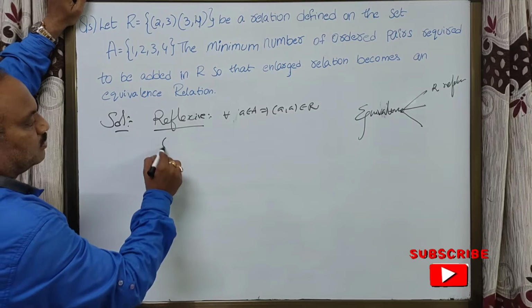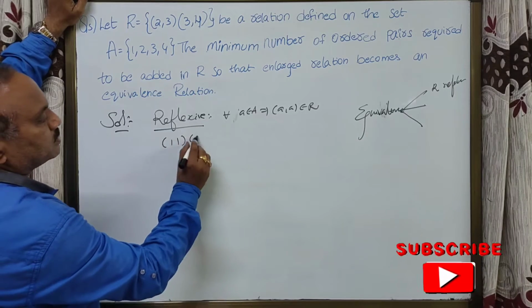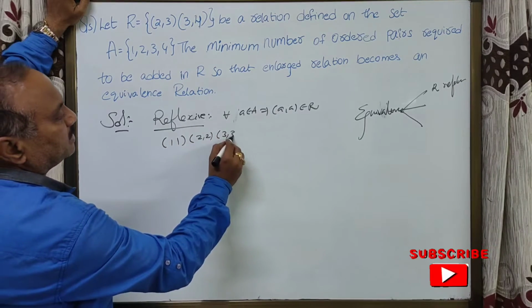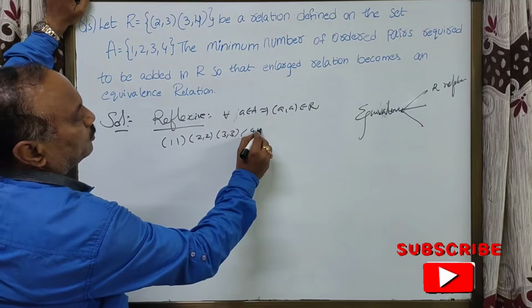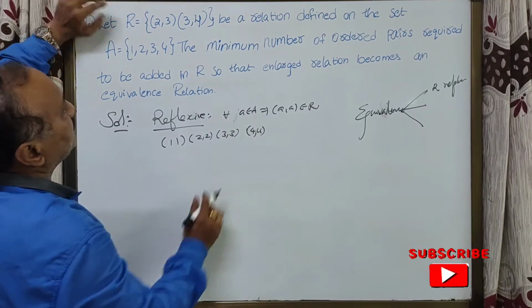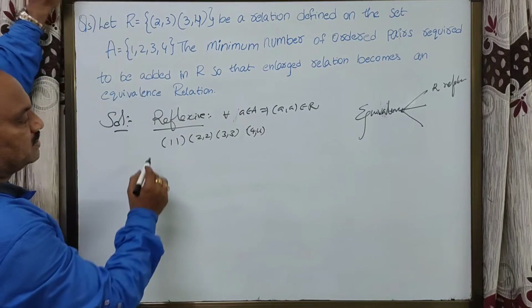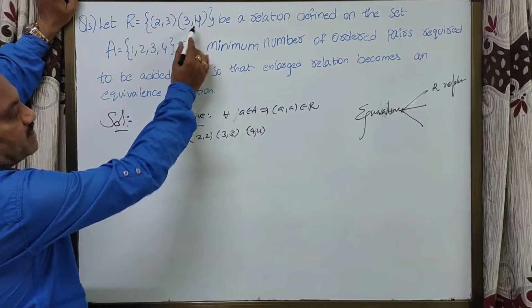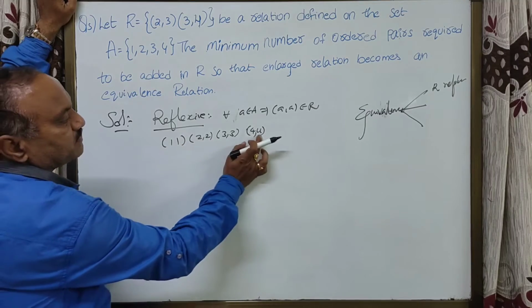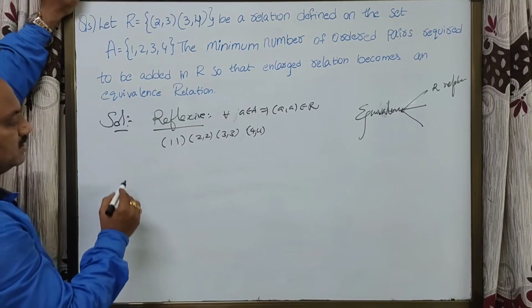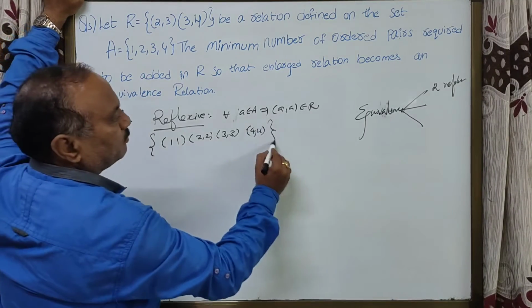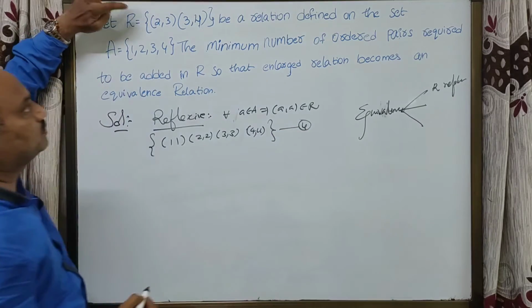So (1, 1), (2, 2), (3, 3), (4, 4) must be in relation R, but these 4 are not in R. So to become a reflexive relation, we add these 4 to this set. How many here? 4 elements must be added to R.